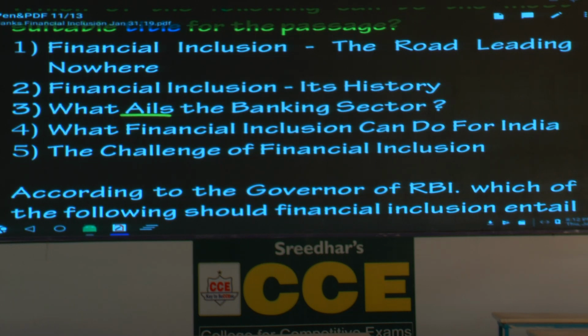What financial inclusion can do for India? It is not about what it can do for India. What is the fifth option? The challenge of financial inclusion. The government is trying to do that, and the writer highlights the limitations, the problems, the pros, the cons. So obviously, it's a challenging task to bring everyone into financial inclusion. So obviously, what is the answer? Not the fourth option as the key says. The answer is the fifth option. It's quite obvious. It's a challenge.